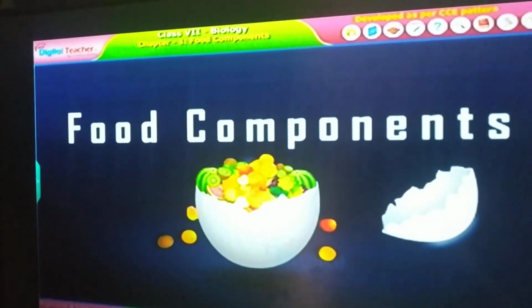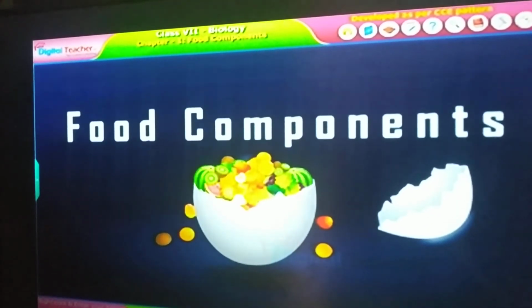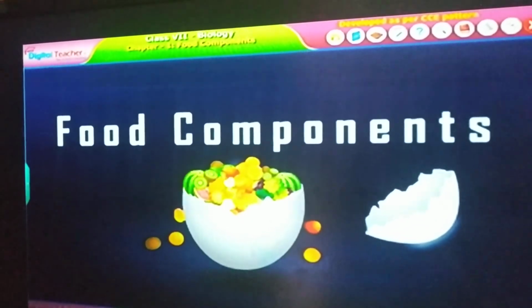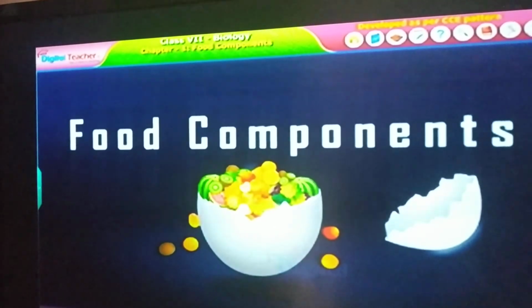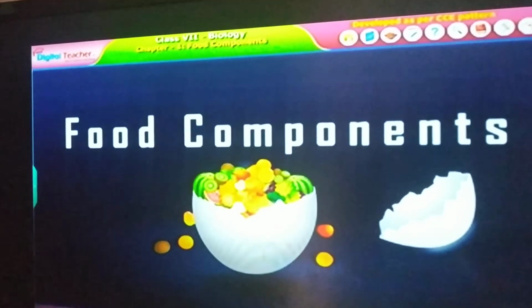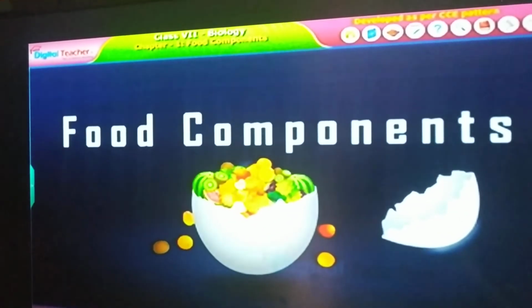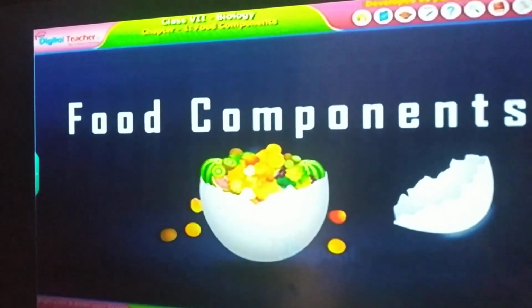At the end of this class, children, today we have learnt about the different kinds of food items and components, the essential components we regularly observe on packed food items, and how to confirm the presence of food components in foods.